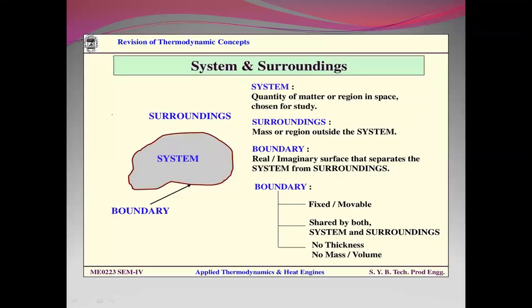The terms utilized in thermodynamics first are system, surrounding, and boundary. System: the quantity of matter or region in space chosen for study is a system. Surrounding: the mass or region outside the system is a surrounding. Boundary is a real or imaginary surface that separates the system from the surrounding. Boundaries can be fixed or movable, shared by both the system and the surrounding, with no thickness, no mass, and no volume. This is just a way in which a system, surrounding, and boundary can be visualized.